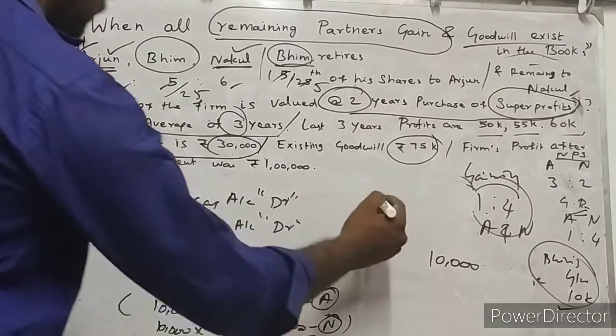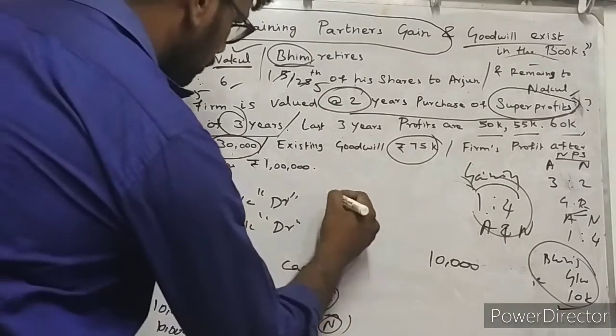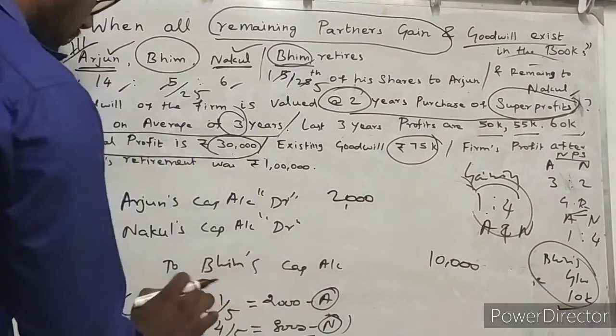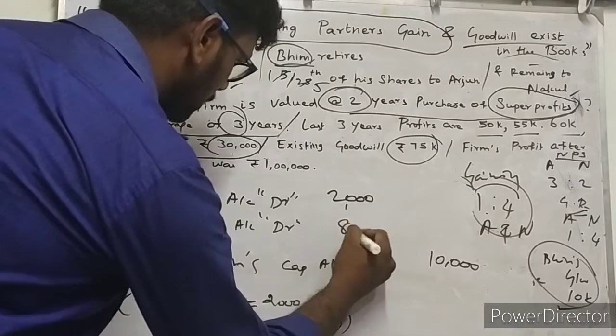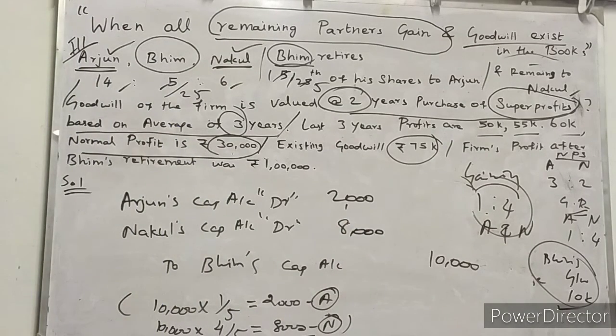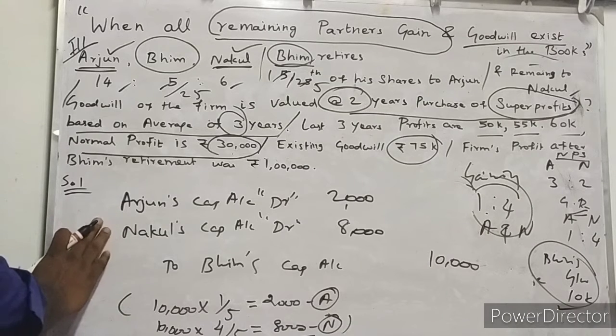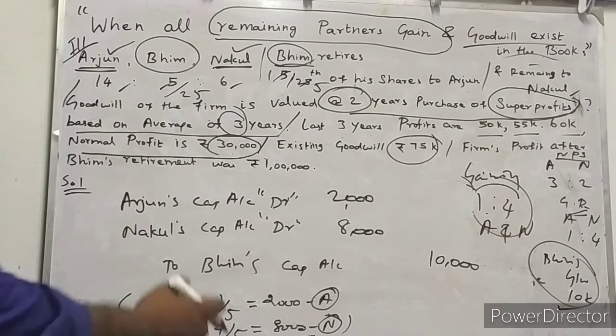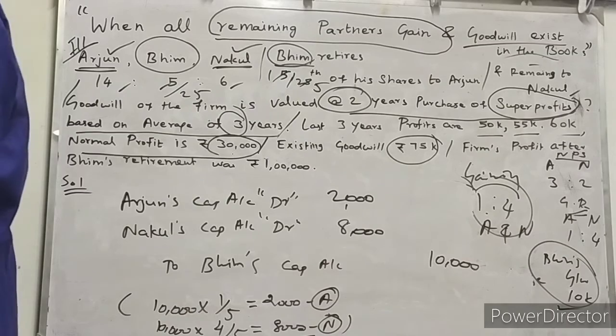So by partner Arjun, 2,000 should be contributed to partner BIM. At the same time, Nakul is compensating 8,000 rupees to partner BIM. So this is the full-fledged complete journal entry for goodwill contribution by gaining partners to the outgoing partner, isn't it?